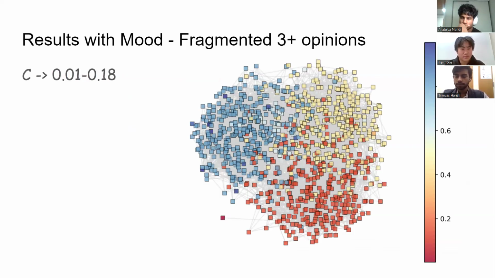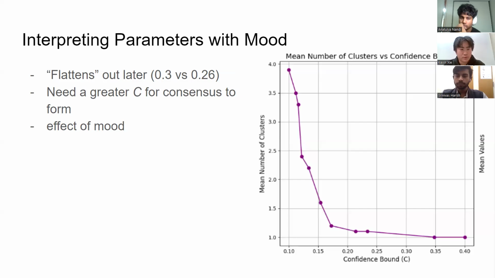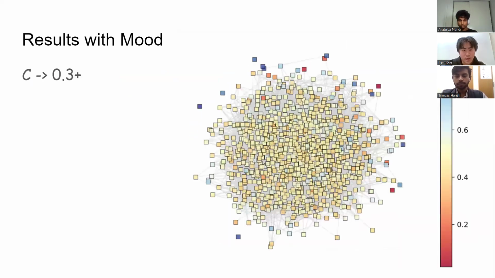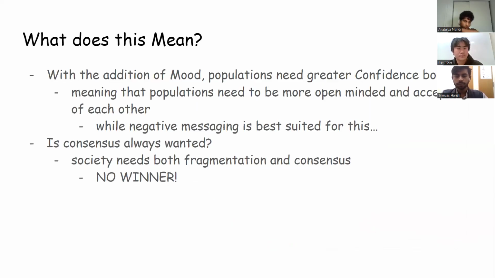Whereas before the confidence bound needed to be 0.26 to form a consensus, now it's greater. So now clusters will be further and further away, where before they were closer. Now it's a little bit farther away, but we still need a 0.3 plus confidence bound to form a consensus.